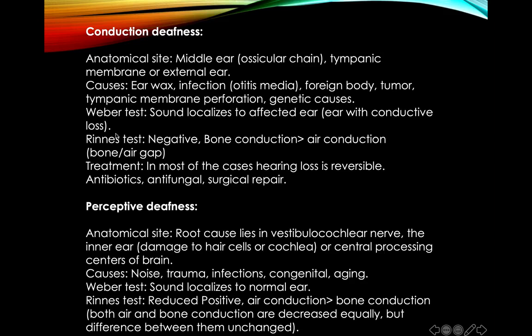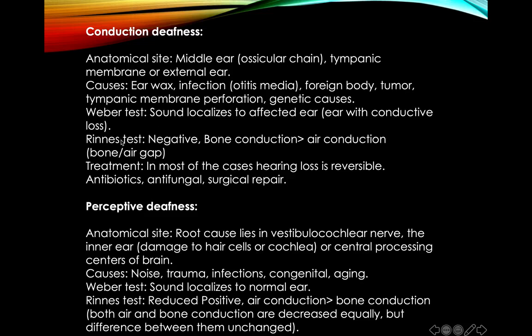There are two tests done with the tuning fork. One is known as the Weber test, and the other is the Rinne test. You will study the details of these tests in your practical manual; here I only give you a brief account. In a Weber test, we strike a tuning fork, place it on the vertex, and ask the patient to localize the sound. In case of conductive deafness, the sound is localized to the affected ear. So the affected ear is the one having conductive deafness.